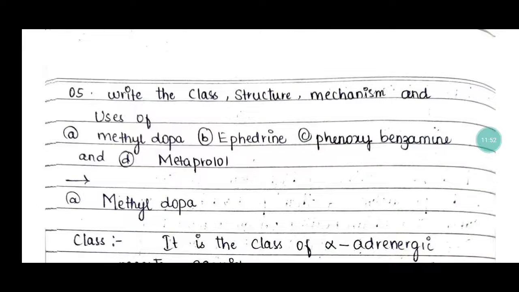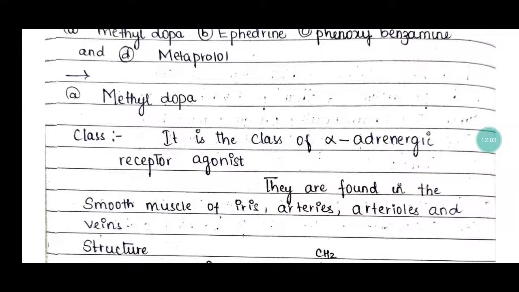And question number 5, write the class, structure, mechanism and uses of methyldopa, ephedrine, phenoxybenzamine and metoprolol. So number 1, methyldopa, it is in the class of alpha adrenergic receptor antagonists, and these receptors are found in the smooth muscles of the iris, arteries, arterioles and veins.